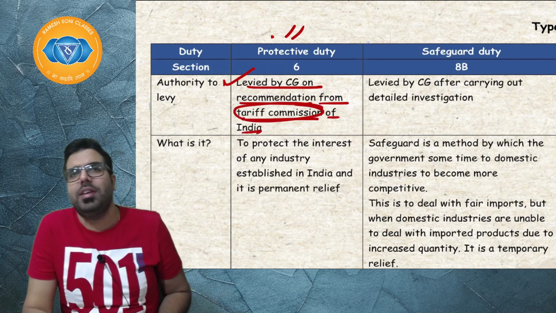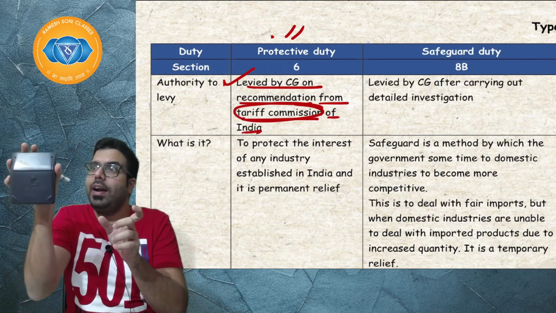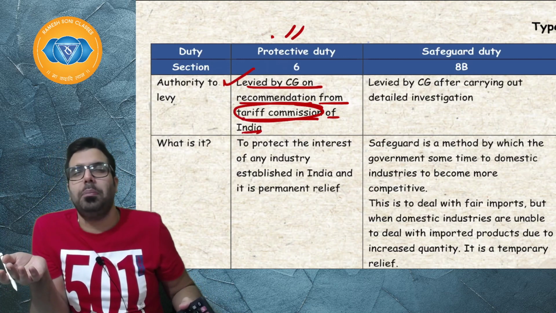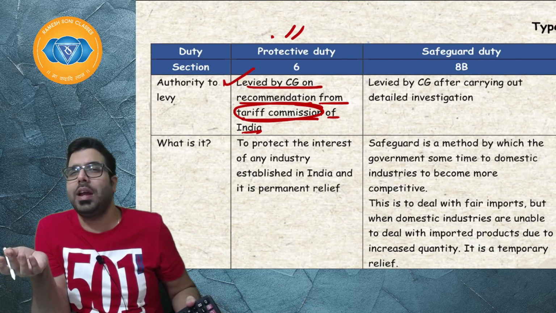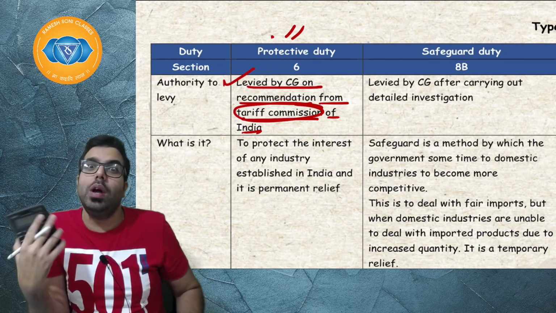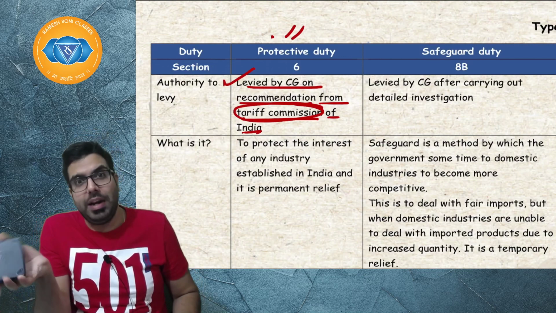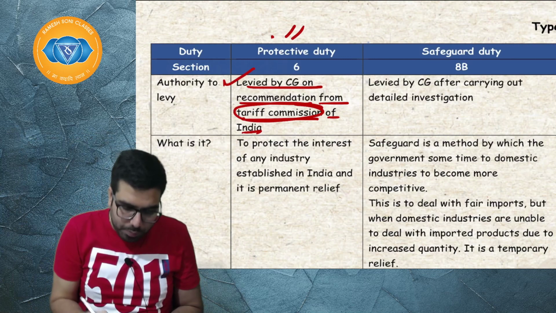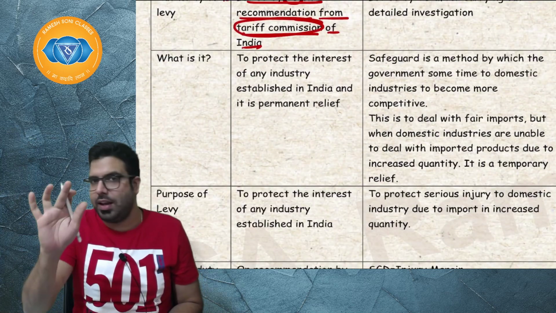The Tariff Commission decides the tariff rate on this calculator, which was 10%. The Tariff Commission saw that 10% is not fine, sir, and we should make it 22%. We should increase 12% more. That 12% which the Tariff Commission is recommending, they will recommend to the central government, and the central government will issue a notification. I hope everyone is clear.